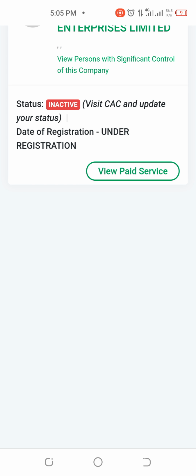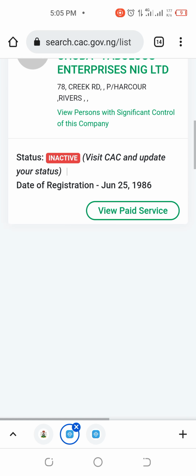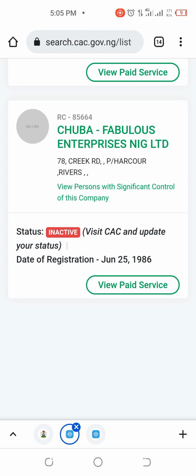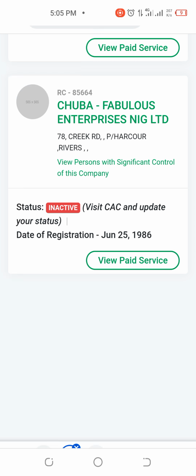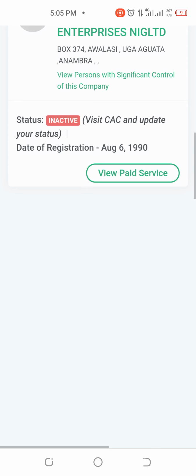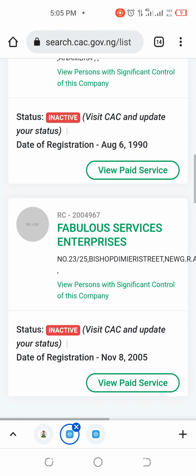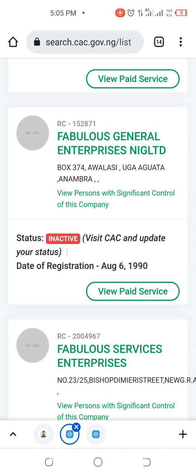If you see this marked inactive, it means that this business's annual return is not up to date. You can see this one has been registered since 1986, but they have not filed their annual return. The annual return record is not up to date, that's why it's inactive. So these are opportunities you make money from when you enlighten people on their status.